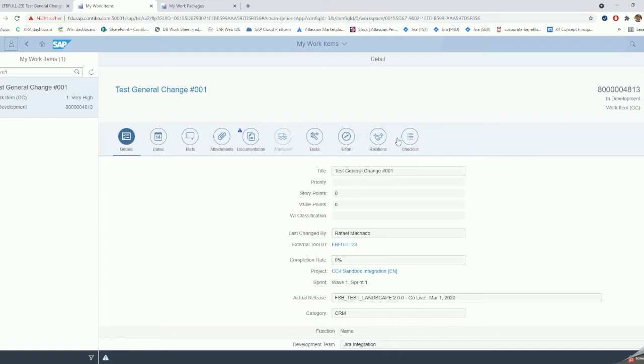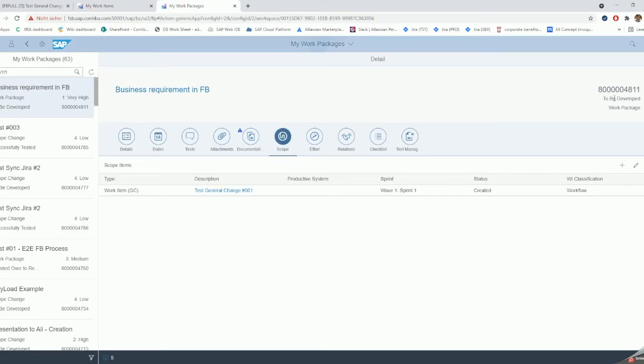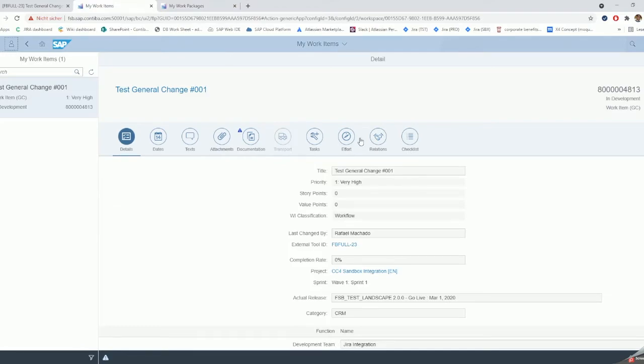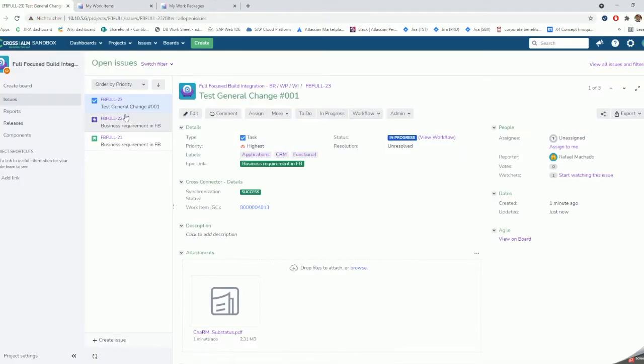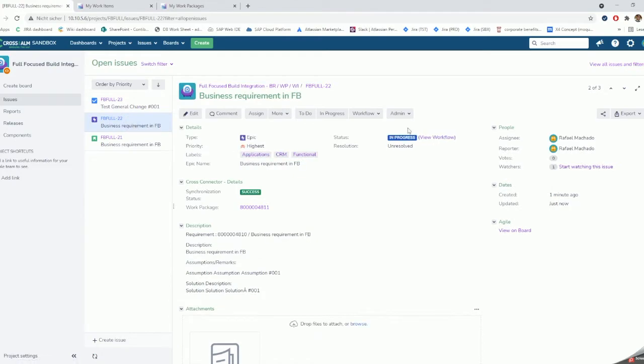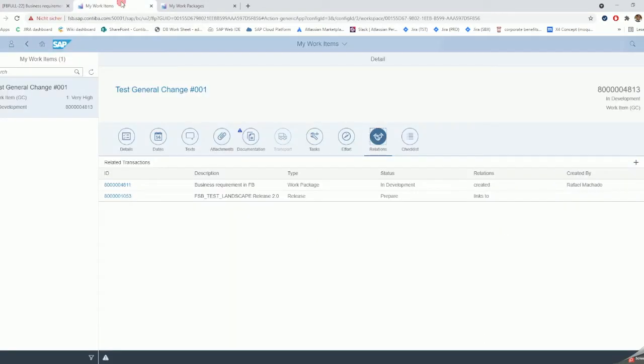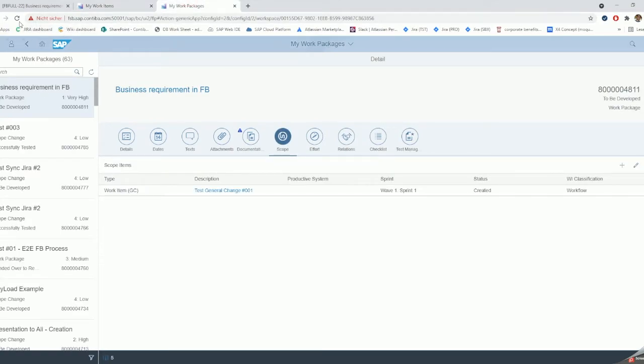to in development. But the important thing is the status change will also trigger the status change of the work package. The work package was to be developed before, and now in my relationship I can see that the status is in development, which means that if I come back to my epic, the status must have changed to in progress, because this is now also in the status in development.